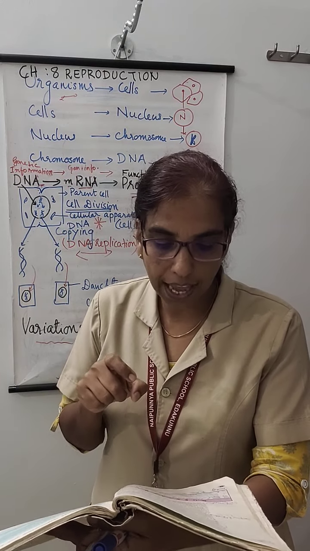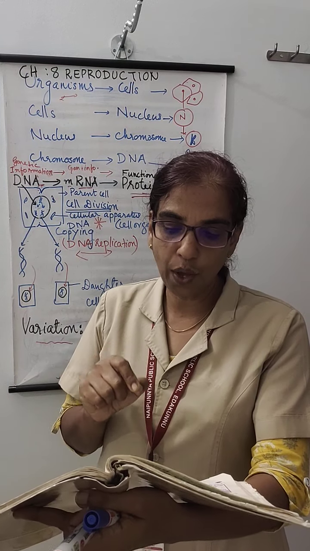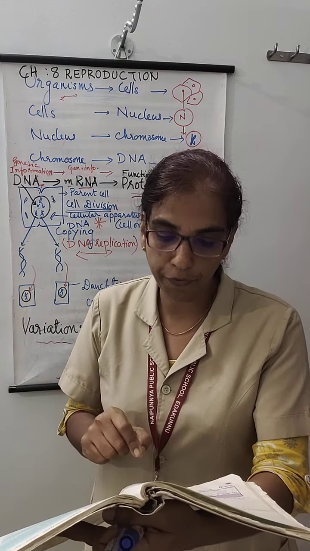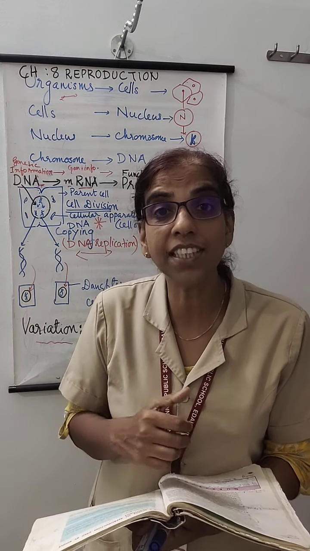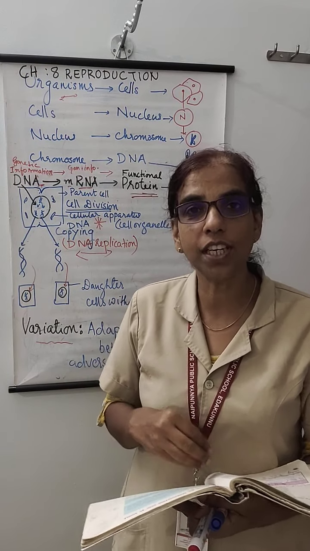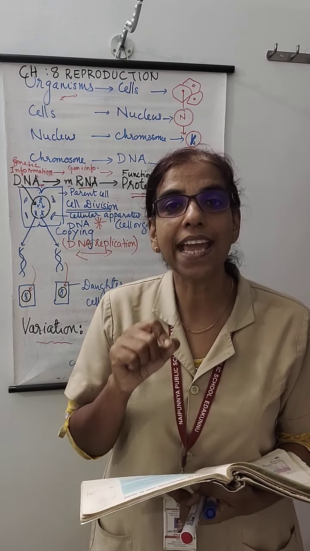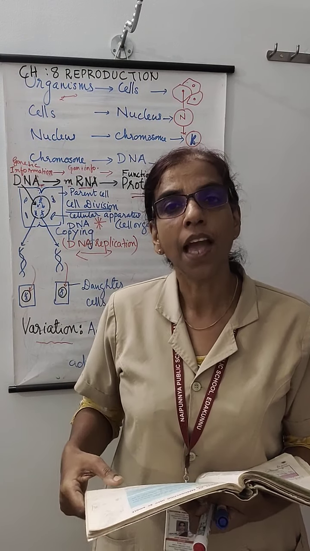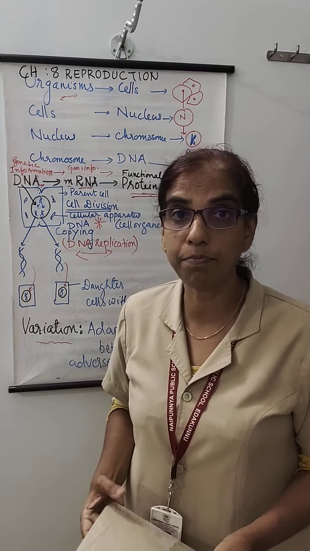Towards the end of that paragraph, you can see that some variations present in a few individuals in the population will have a better chance of survival. In the textbook, in the same para, children, you can see that one example they have given. The example is bacteria. I'll explain how these bacteria are better adapted.